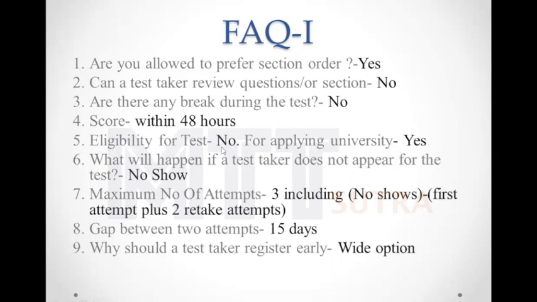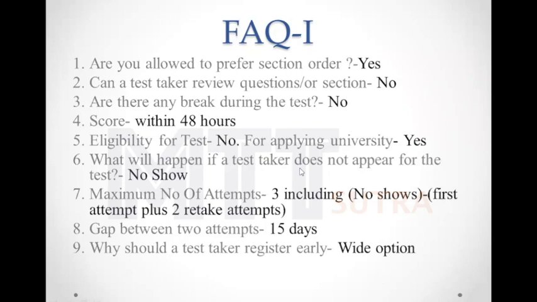Is there any eligibility for the test? There is no such eligibility they have defined for the test. It is just a test. But if you are applying to different universities based on the test score, then you have to see the different eligibilities for the different universities. For the universities, it is required. There are certain eligibilities there, and for the test, no such eligibility criteria is mentioned.